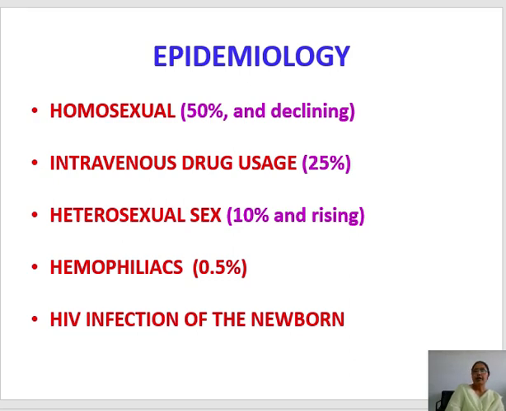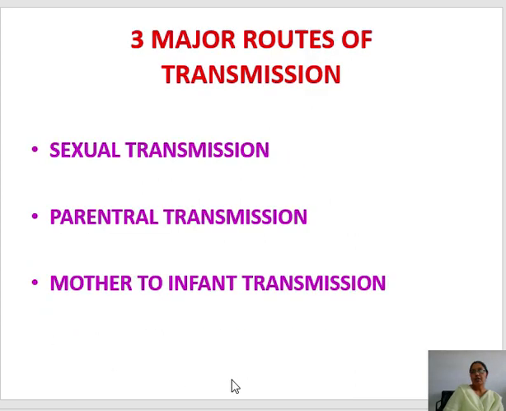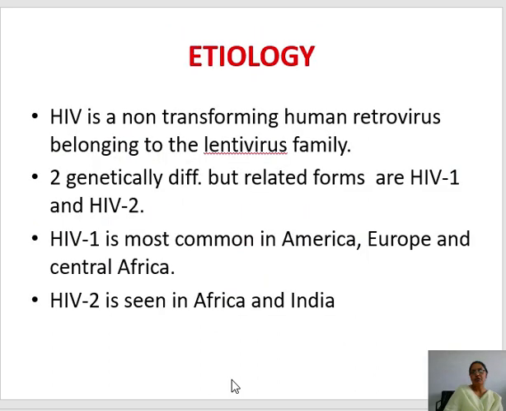Epidemiologically, it is spread by homosexual transmission, then IV drug usage, heterosexual transmission, hemophiliacs, and HIV infection of the newborn. But the major routes of transmission are sexual transmission, parenteral transmission, and mother to infant transmission. So why does the disease AIDS occur? HIV is the main etiological factor.